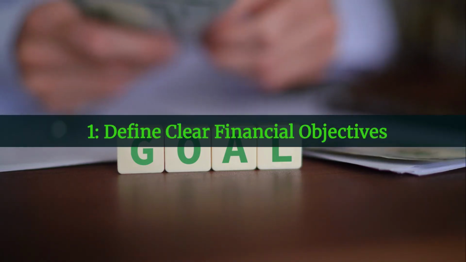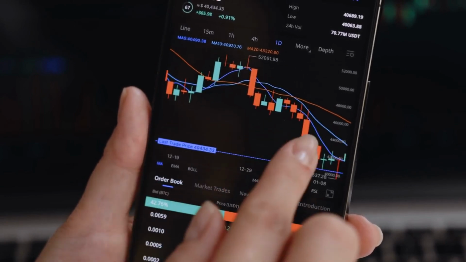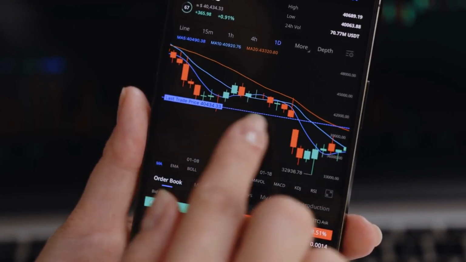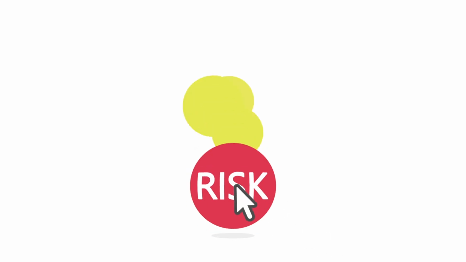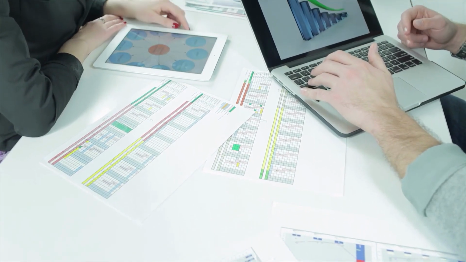1. Define clear financial objectives. The foundation of a resilient investment portfolio begins with crystal clear financial objectives. Without well-defined goals, any allocation is speculative at best. Objectives should be specific, measurable, and time-bound.